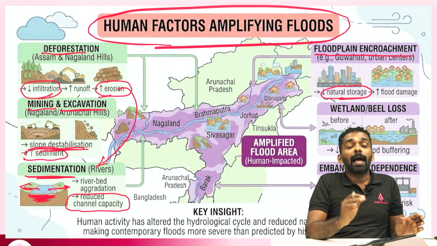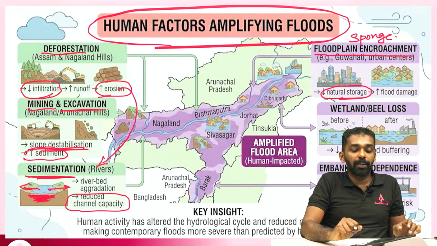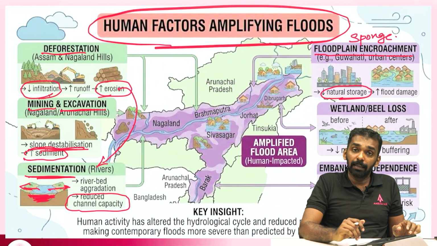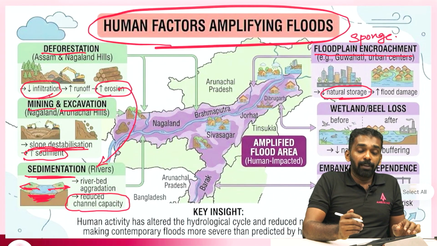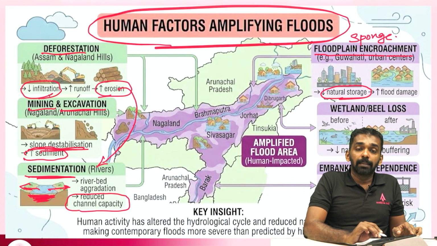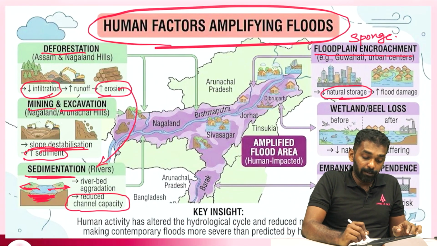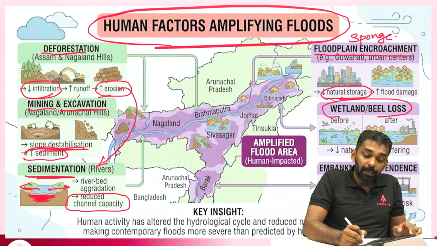Floodplains act as a sponge which absorbs the abundant water during the rainfall seasons and then releases the water in later seasons, summer seasons. But when we have encroached on the region, what happens? That sponge effect is no longer there. So it affects the floods in the region and the frequency of floods in the region. Next is the wetland loss or beel loss.